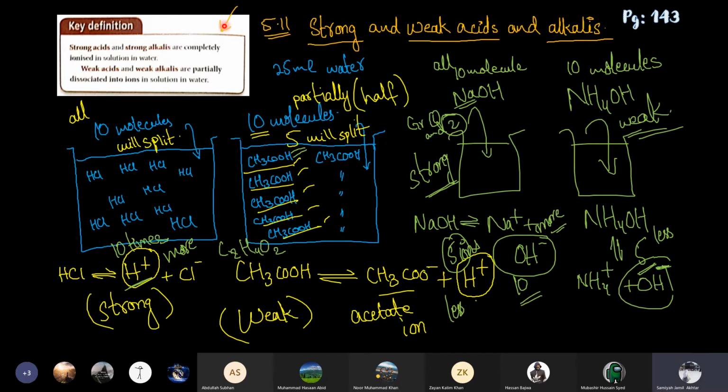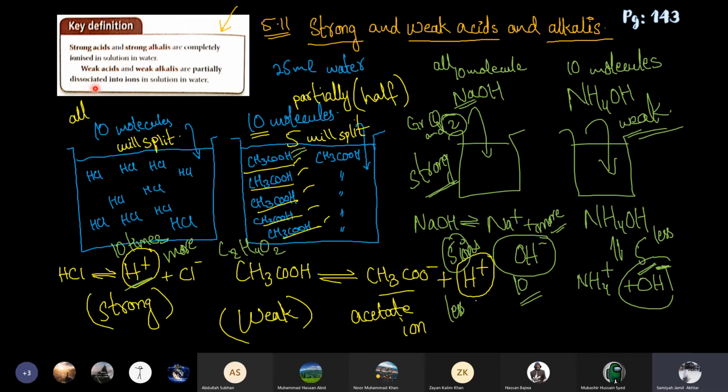This is the definition of strong and weak acids and alkalis, on page 144. Strong acids and strong alkalis are completely ionized in water. Weak acids and weak alkalis are partially dissociated into ions in solution in water. Dissociation or ionization is the same thing.